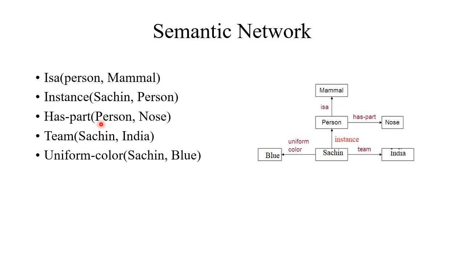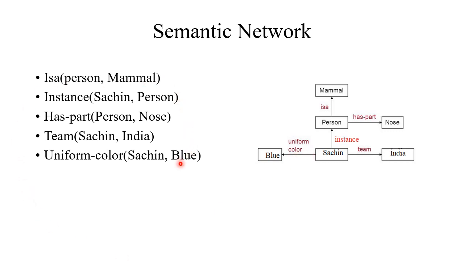Has part: person, nose. Person has a part nose. Person has a part is the relation, nose is another concept. Team: Sachin, India. Sachin and India are two concepts and the relationship is team. Uniform color: Sachin, blue. Sachin and blue are the concepts and the relationship is uniform color.